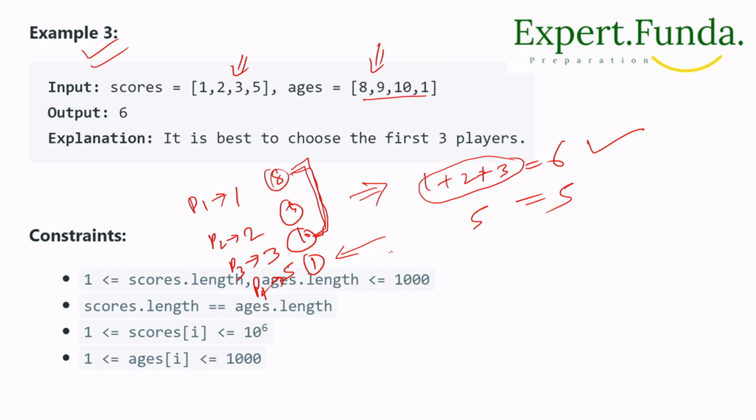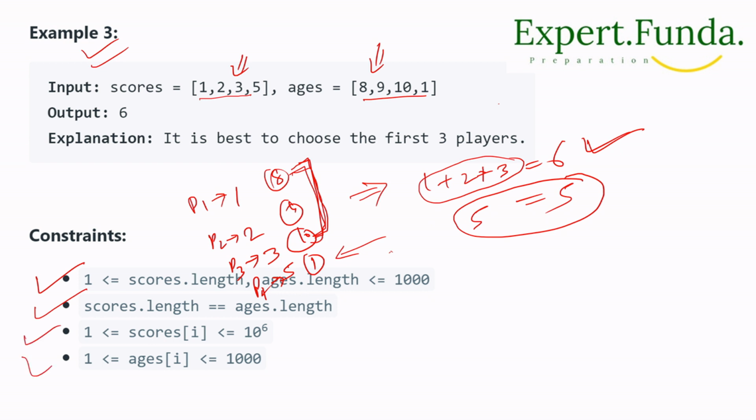But if the younger player has a higher score, and if the older player is not younger and his value is the max, so what we will do, we will do the sum and then we will select this one and discard the younger one. Okay, so the age length should be between 1 to 1000 and the score length should always be the age length. These are the conditions we have given.